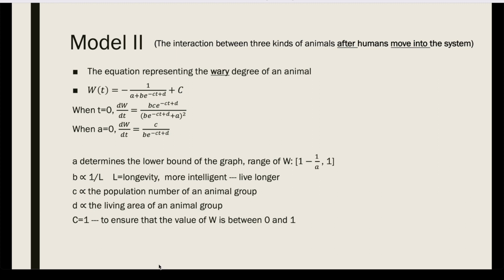C represents the population number of an animal group, and D represents the living area of the animal group, which are both relevant to the speed at which animals respond to the human influence. The constant C is set equal to 1, so that the value of W is positive, between 0 and 1.